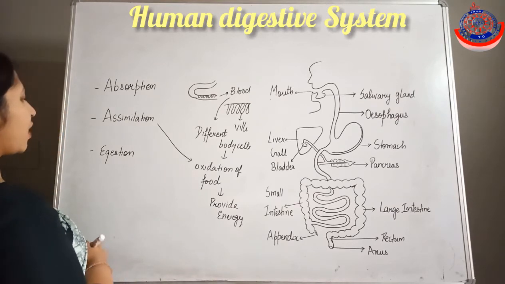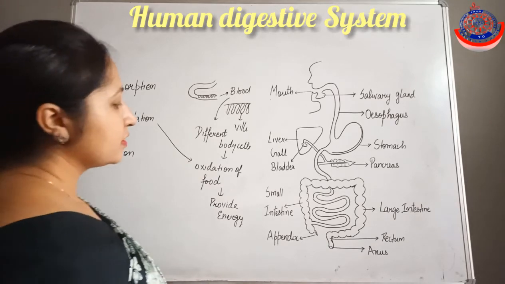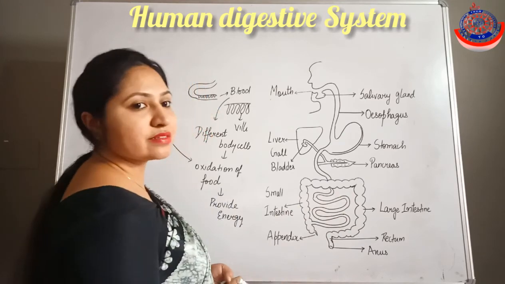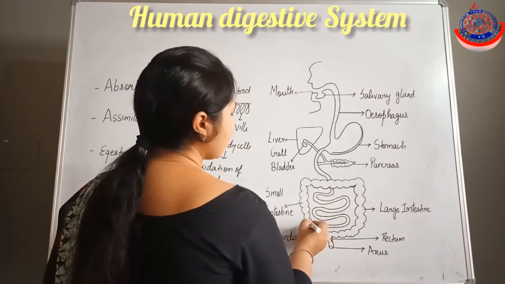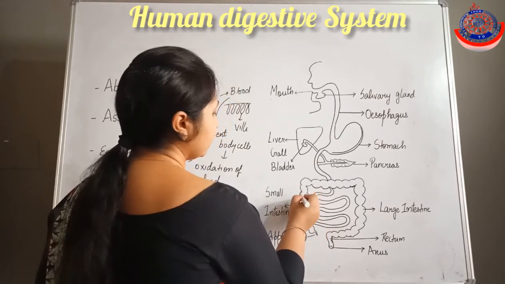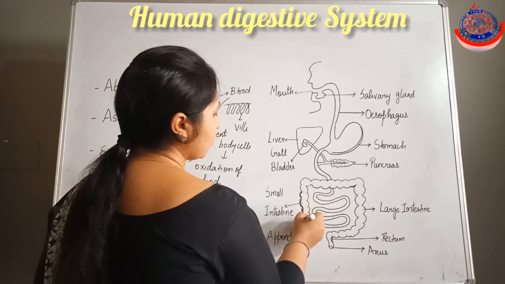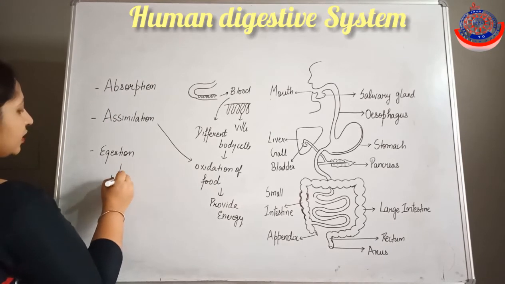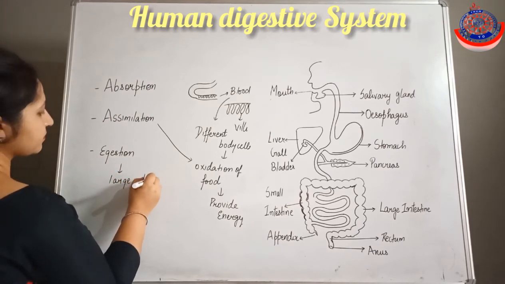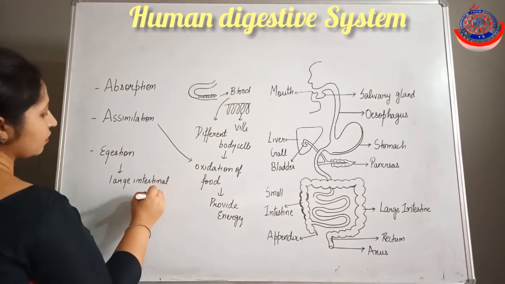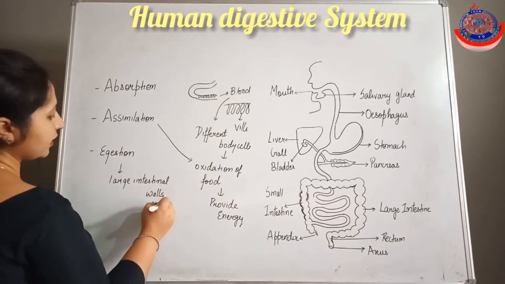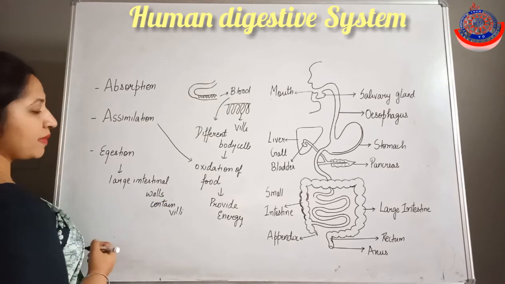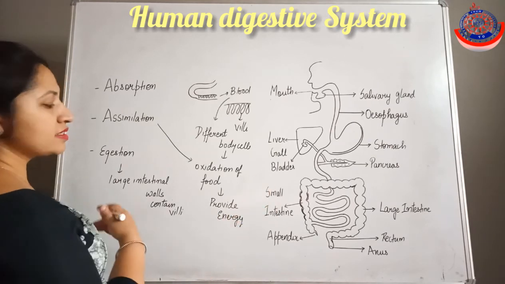Now next we will discuss egestion. So the digested food is absorbed by the small intestine. But what about the undigested food? This undigested food will be passed to the large intestine. And the large intestinal walls also contain villi, and these villi absorb maximum water from the undigested food.